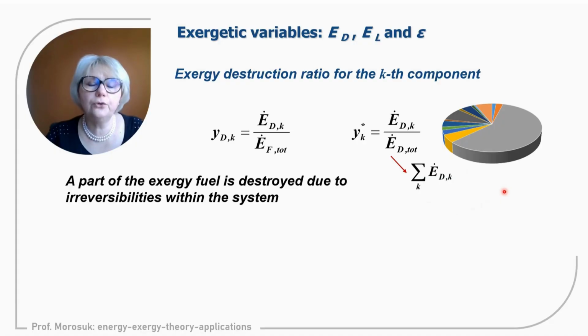This equation will not bring us any benefits for analysis, but just for illustration purposes, we can see which components contribute more to total irreversibilities within the system and which components contribute less.